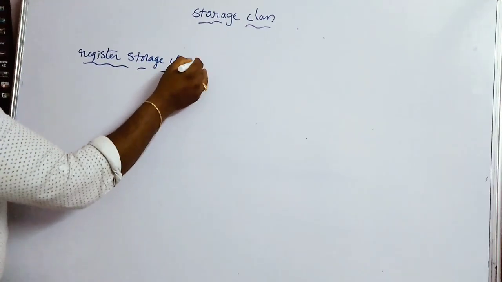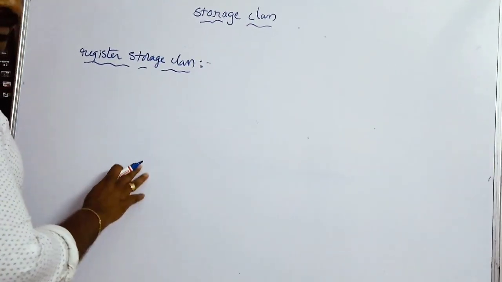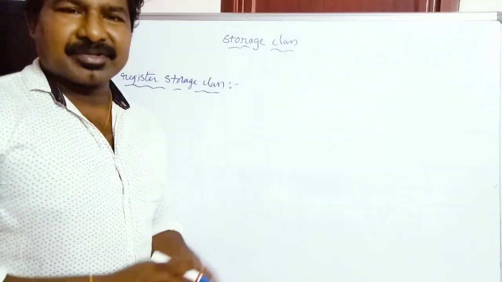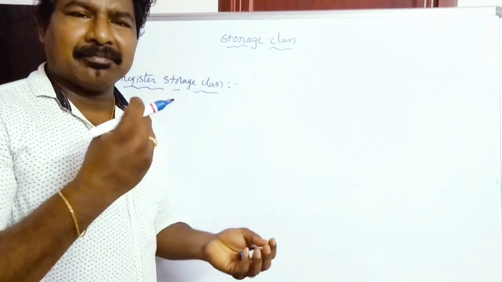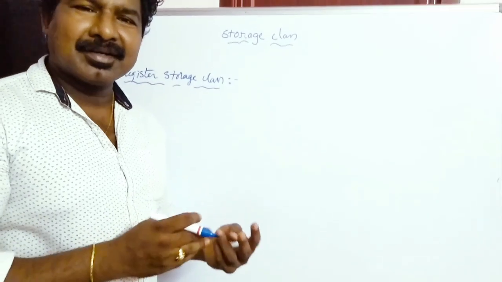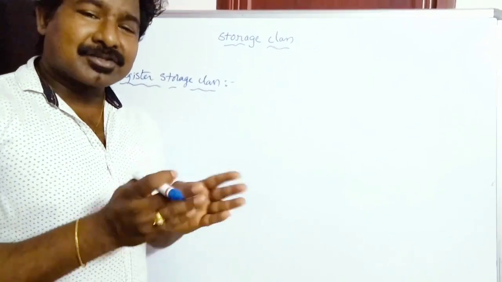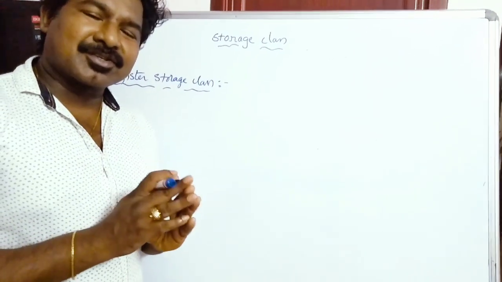So the next storage class is the register storage class. When you declare a variable as a register storage class type, your variable is stored in the CPU registers, not in the memory.